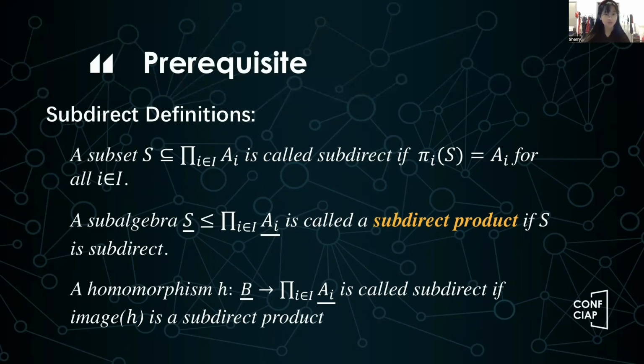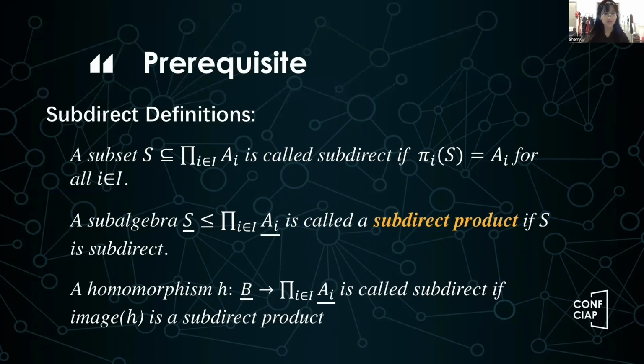So before talking about subdirectly irreducible algebras, I want you to know what a subdirect product is. A subset S of a Cartesian product of sets A_i is called a subdirect subset if every coordinate map can project S onto the corresponding set A_i. Intuitively, it sounds like S can span the whole Cartesian product space. And we will have an example to explain it more specifically on the next slide.